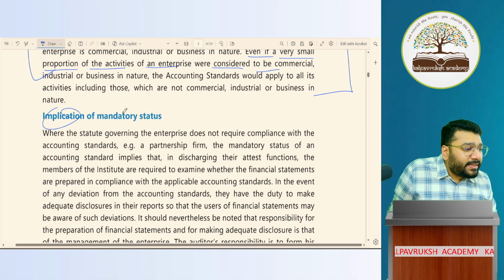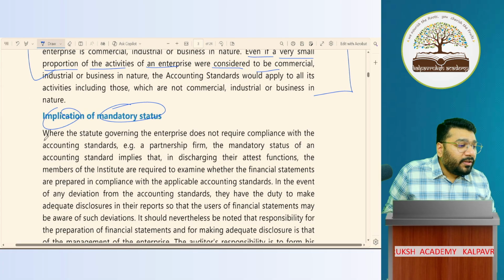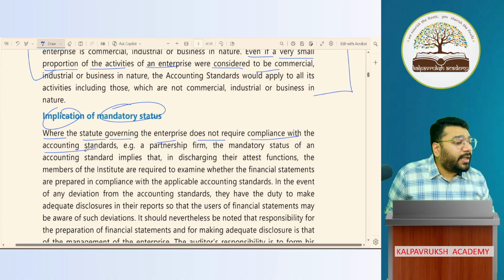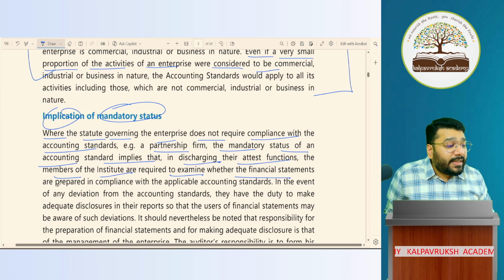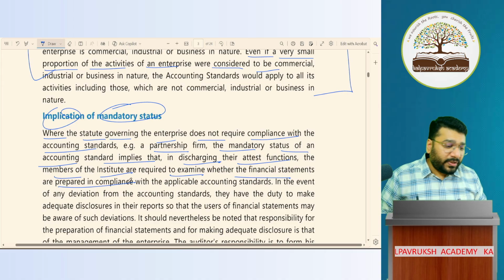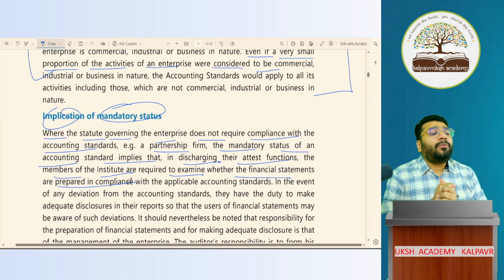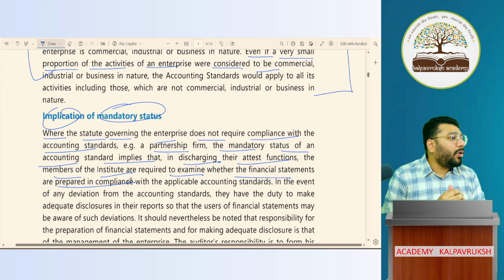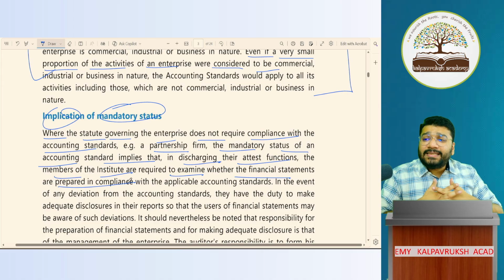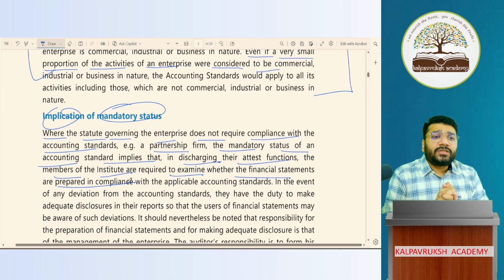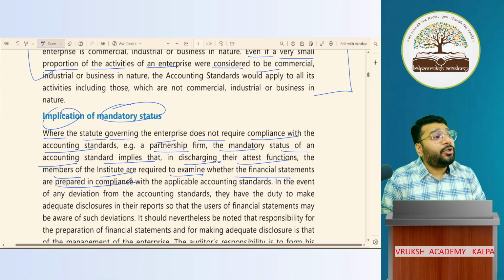Implication of mandatory status. Whenever we say accounting standard is mandatory, it applies where the statute governing the enterprise does not require compliance with accounting standard. Example, partnership firm. The mandatory status of accounting standard implies that in discharging their attest function, the members of the institute are required to examine whether the financial statement is prepared in compliance with AS or not. Now listen to me very carefully. I'm talking about non-corporates, partnership firm or sole proprietorship concern. Does ICAI, which is issuing accounting standard, have a legal status where it can mandate somebody to follow AS?